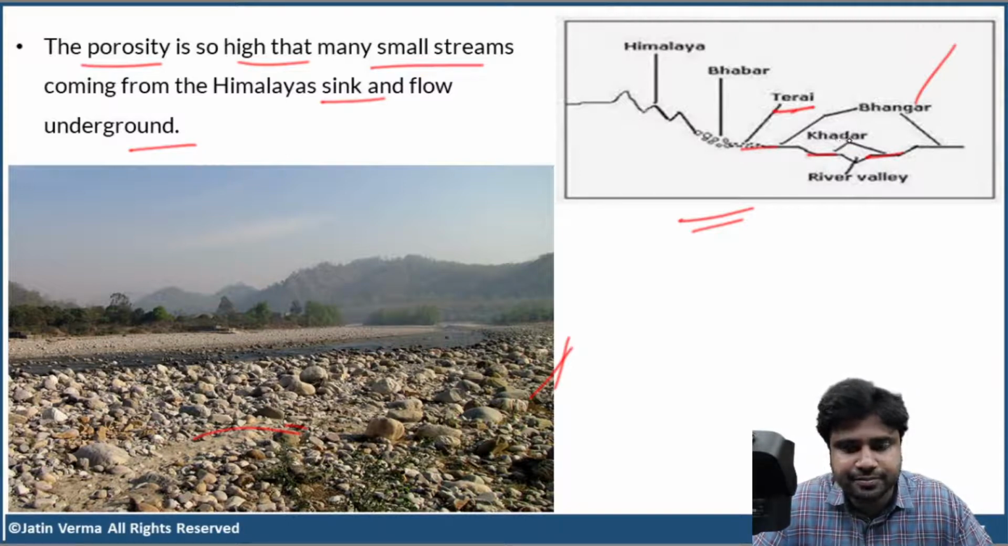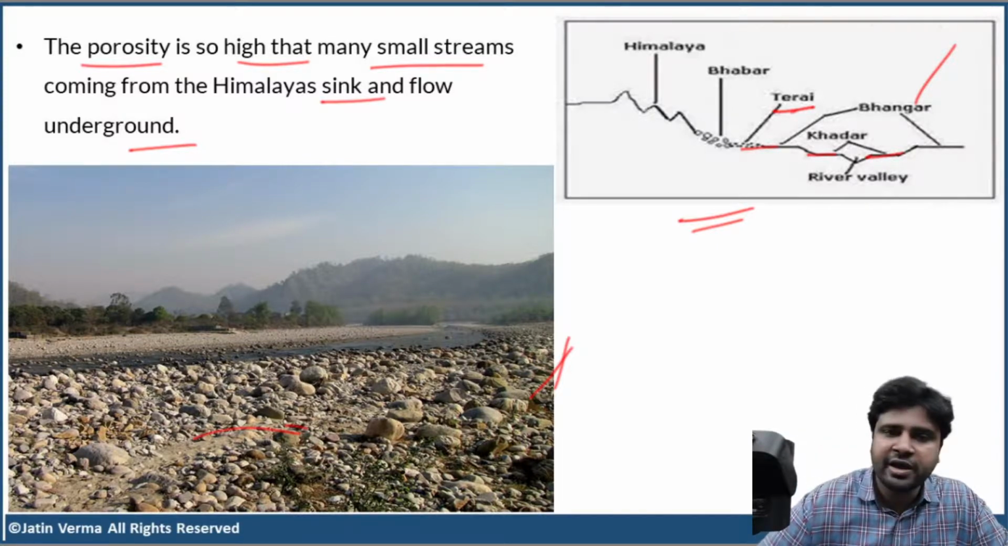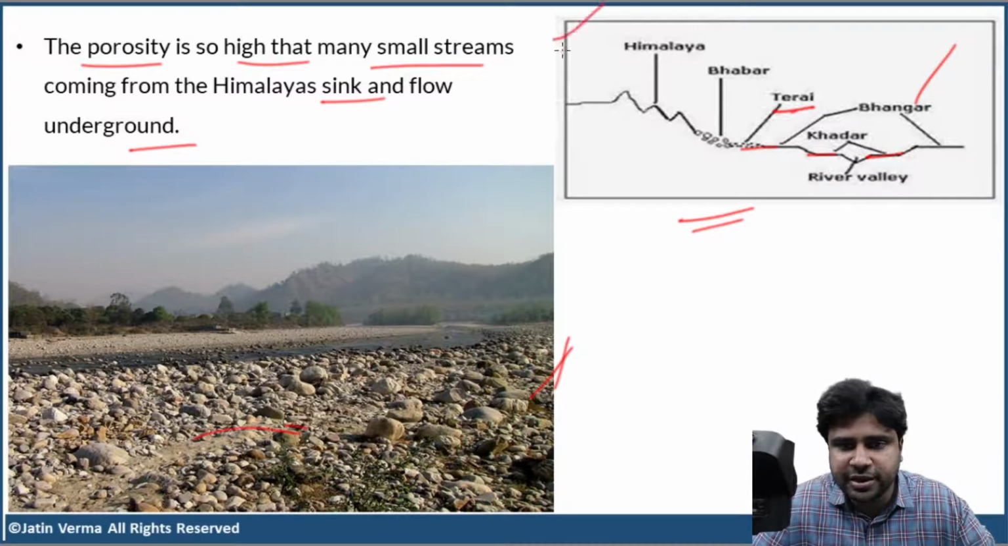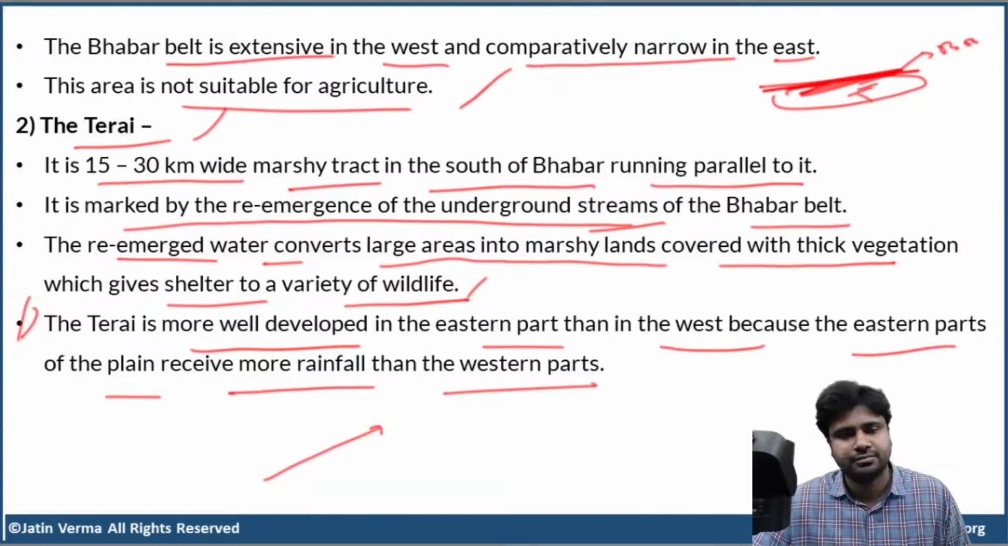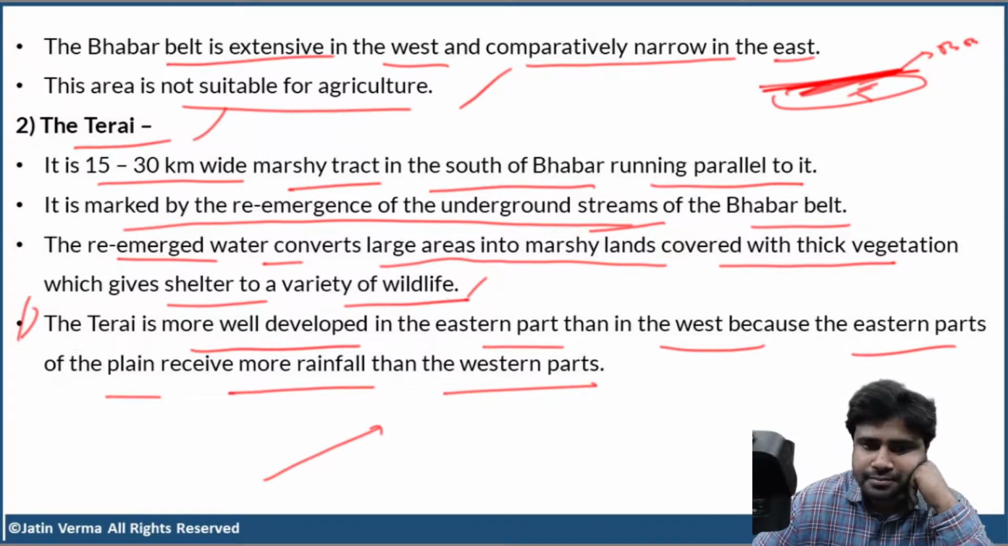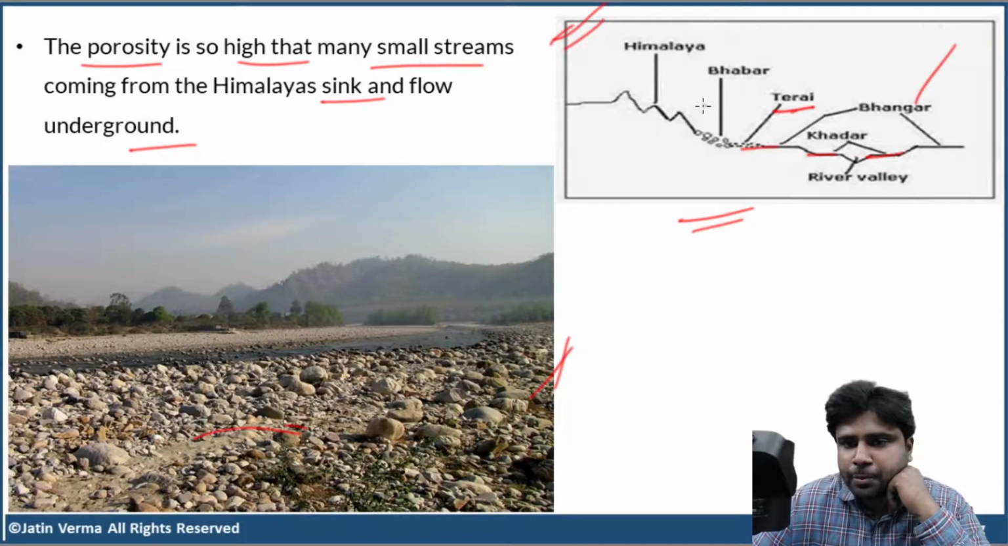Okay. So, any more doubts anybody has? Please ask me. This image will explain everything. Okay. So, Bhabar, Terai, and the rest of the Great Plains of northern India.